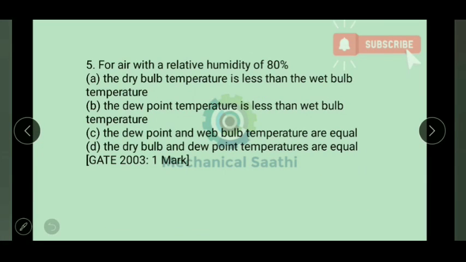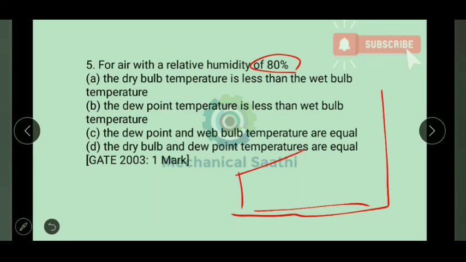So let us read question number 5. For air with a relative humidity that is given as 80%, let me draw the diagram over here again. If we draw that, I'll get a diagram like this, and let this line represent the relative humidity of 80%. Okay, so I'm picking up a point over here. Let this be the point, and we need to find the DBT, DPT and WBT over here. Here it is telling that dry bulb temperature is less than the wet bulb temperature. Okay, so let us find all those points over here.